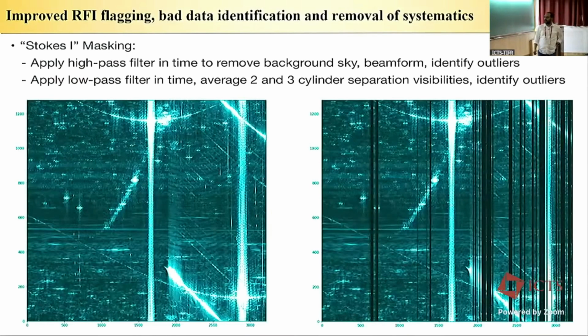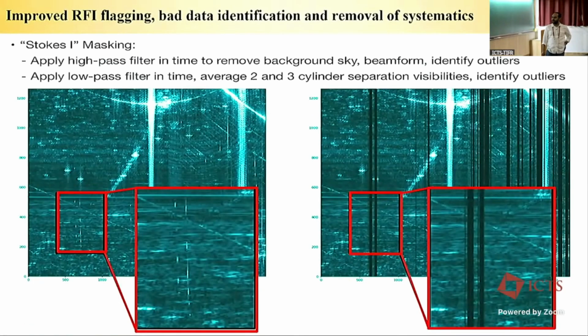This is what one single channel looks like. The x-axis is RA, the y-axis is declination. You see that a lot of things are going on. The left-hand panel is before flagging, the right-hand panel is after flagging. If I zoom into this region, you can clearly see this very narrow transient RFI leaking at different declinations. It could be RFI scattered from a plane flying just above CHIME. But using this technique, we clearly isolate those things and flag them. So this is the power of this one masking algorithm.